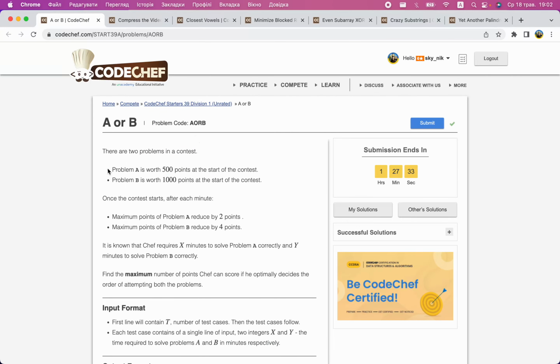In the next problem, we need to find the optimal strategy for which order you should solve Codeforces problems. Problem A is worth 500 points, problem B is worth 1000 points. Each minute, problem A reduces by 2 points, problem B reduces by 4 points. We know that we need x minutes to solve A and y minutes to solve B. We need to find the optimal strategy, whether we go for B first because it decreases faster, but we may spend more time, or we go for A first.